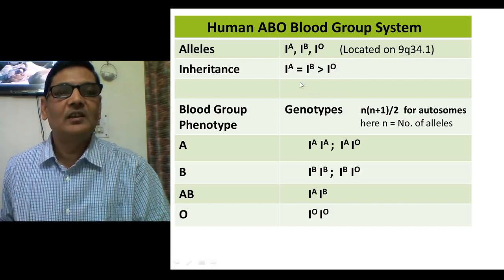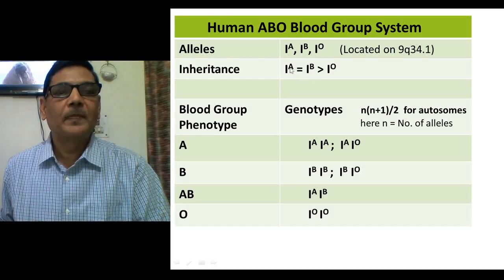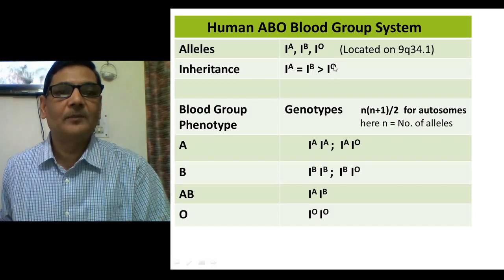There are three alleles: IA is codominant with IB. So IA and IB are codominant. It means if both alleles are present in an individual, then both will get expressed. Whereas IA and IB both are dominant over the IO allele.